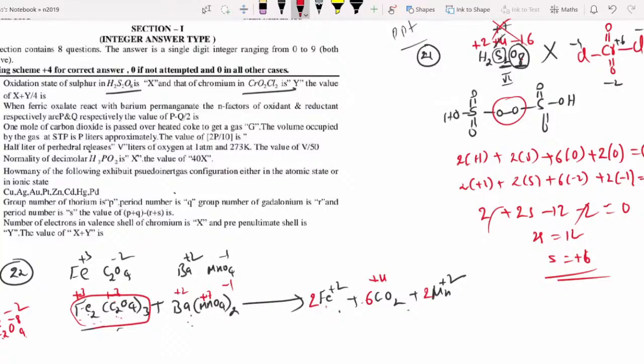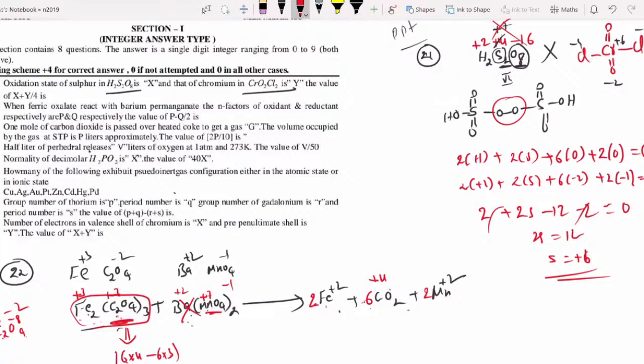Now please come here. In this one element is undergoing reduction, the other element is undergoing oxidation. Any one of them you can take. I am taking this one, oxalate. How many carbons are there on the right side and left side? 6. So the n factor is equal to 6 into 4 minus 6 into 3, that is equal to 24 minus 18, that is equal to 6. Now you go for manganese. Barium does not change.